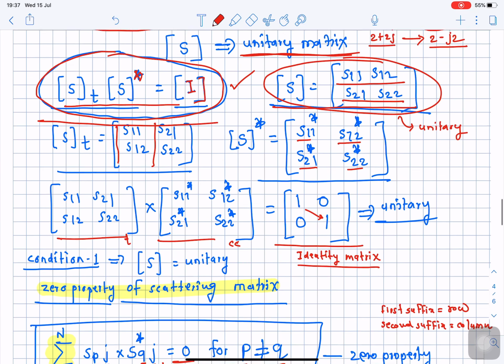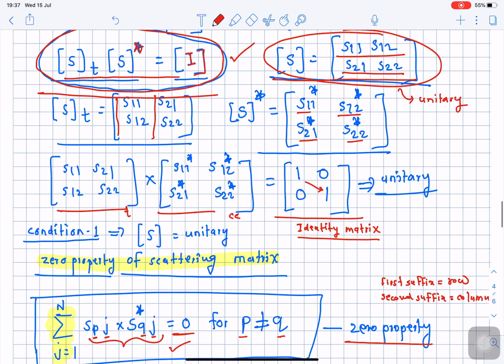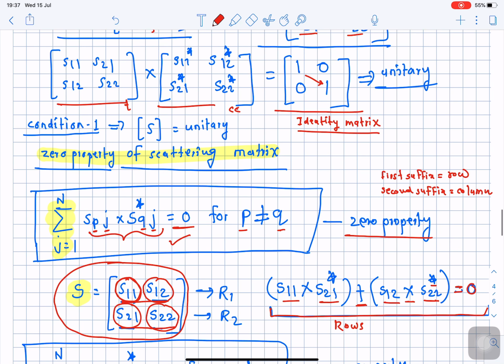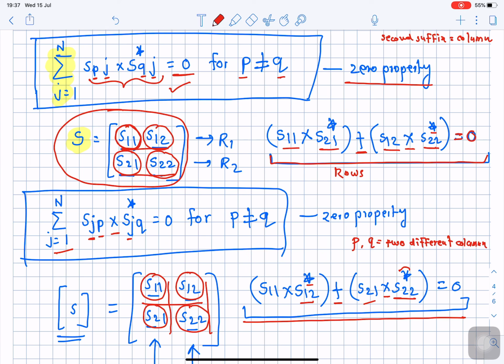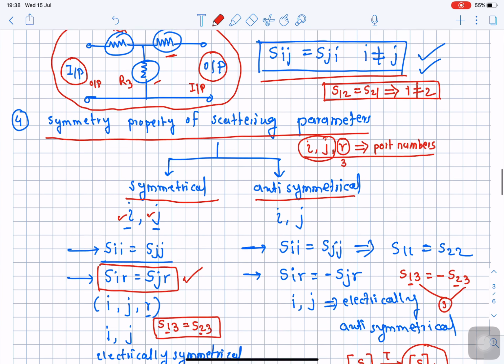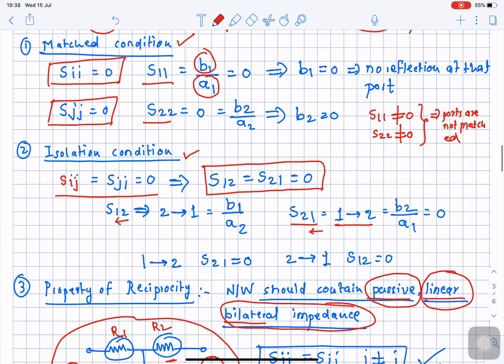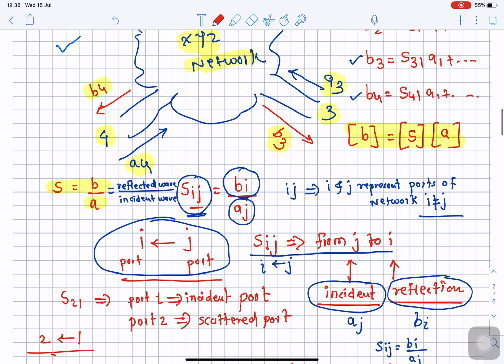At that time we are going to extensively make use of the zero property and unitary property of the scattering matrix, which are very useful in order to derive the scattering matrix for complex devices. So I hope this is the general explanation of the scattering parameter, and each and every part of the scattering parameter we have covered in this lecture.